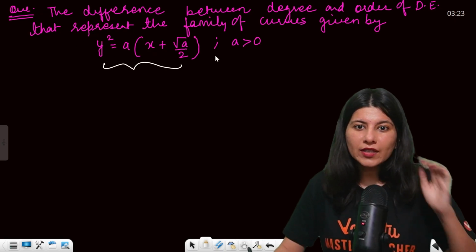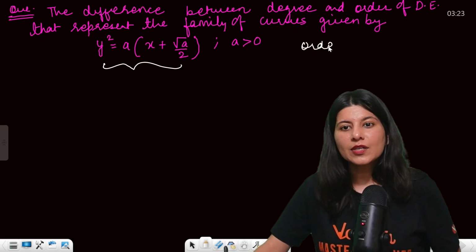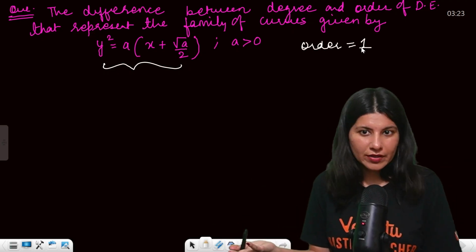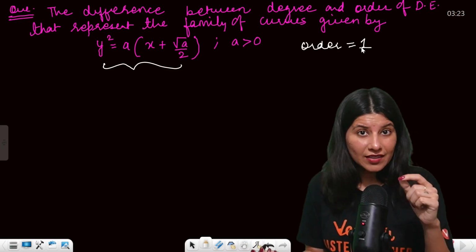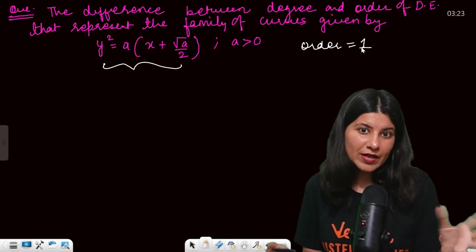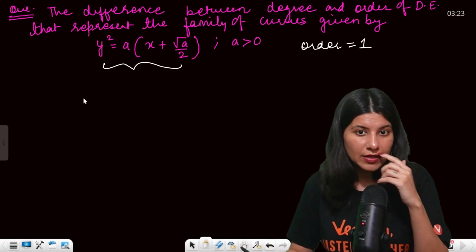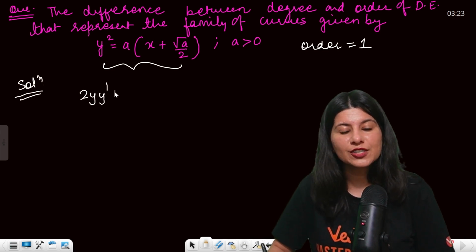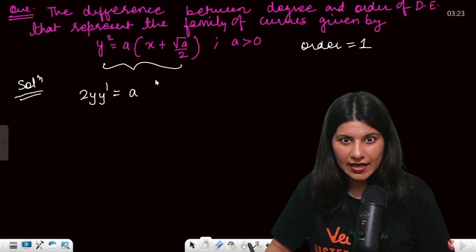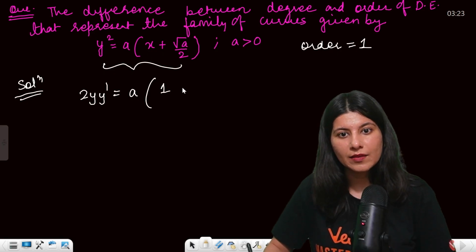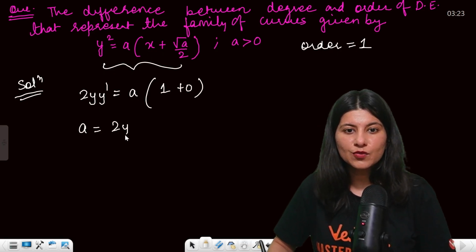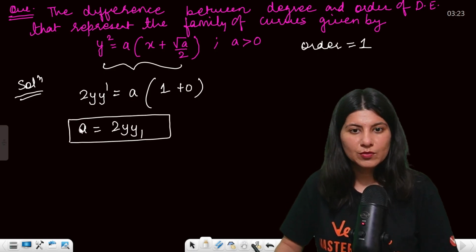So order is clearly 1 because the number of constants is 1. Now what about degree? To get the degree, we have to differentiate this one and find out what the degree is. Let's do that. Solution. 2y dash equals a, since a is constant. This is 1 plus 0, correct? So now your a is coming out as 2y dash, that's it. 2y1 or 2y dash, same thing.